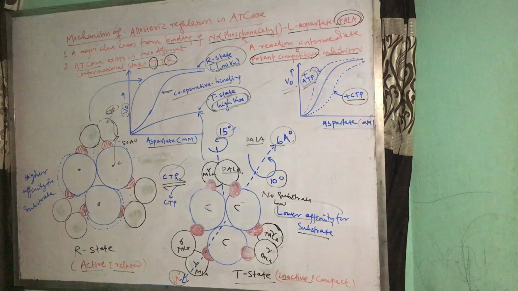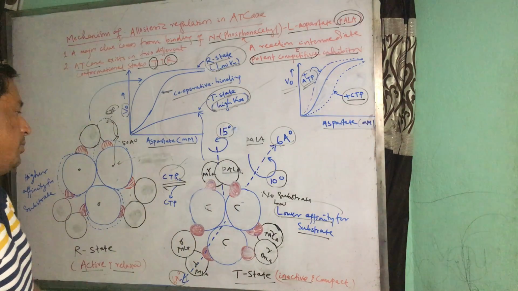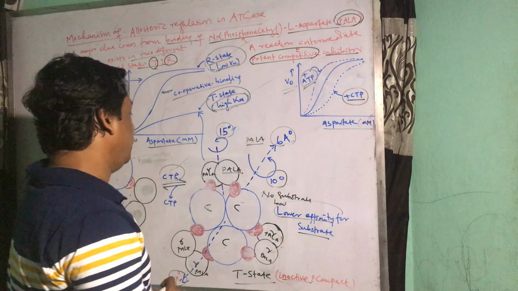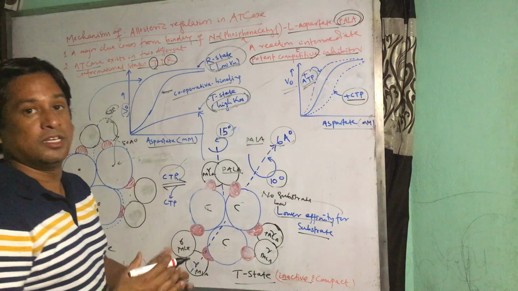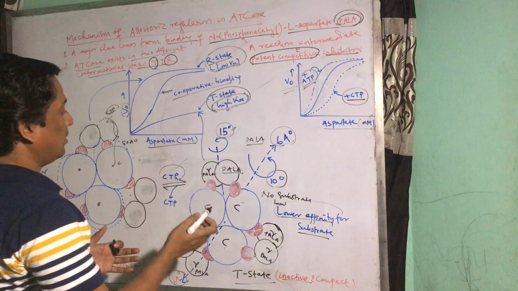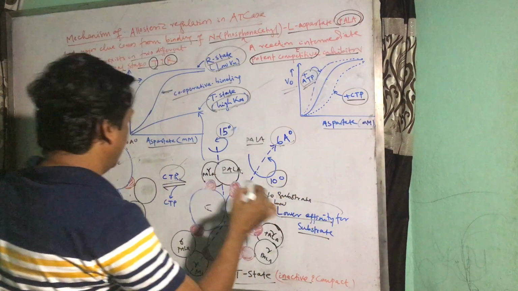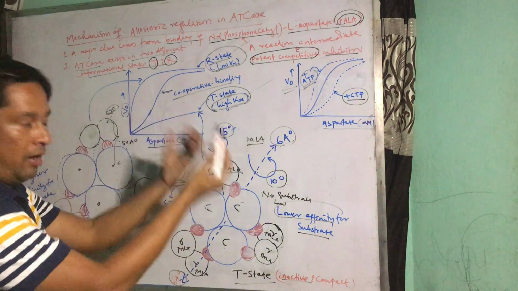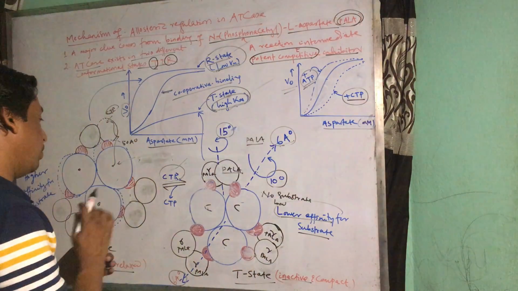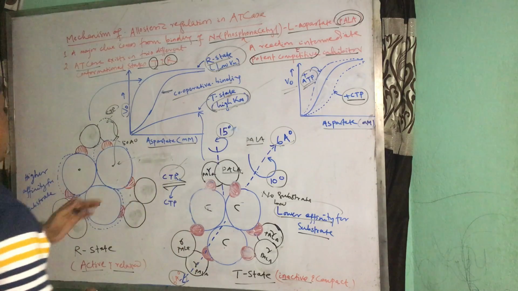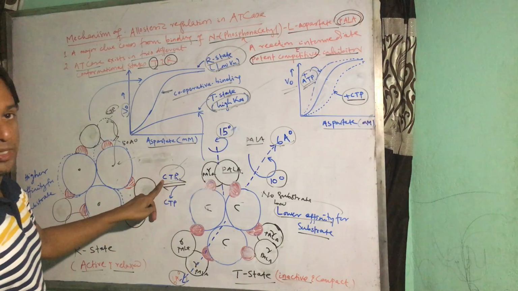Similar activity of proteins is also observed for hemoglobin. The binding of oxygen to hemoglobin is also termed cooperative binding, because during the binding of one molecule of oxygen, the hemoglobin will be activated to a level so that its affinity for the second molecule of oxygen will be much more. Similarly, this protein, when bound to the CTP,